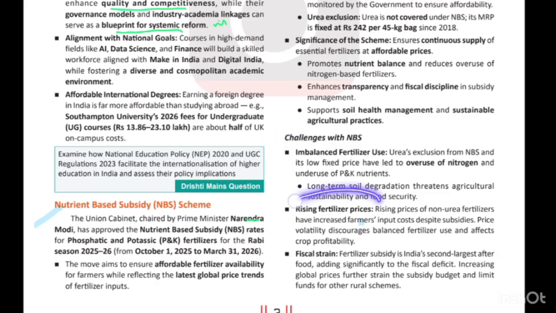So why the rising fertilizer prices? Next is the fiscal strain. As I told you, the fiscal strain is coming to the government because the government has to pay for this. And you should note that the fertilizer subsidy is the second largest subsidy given by the government after the food subsidy. As you know, the National Food Security Act is there.